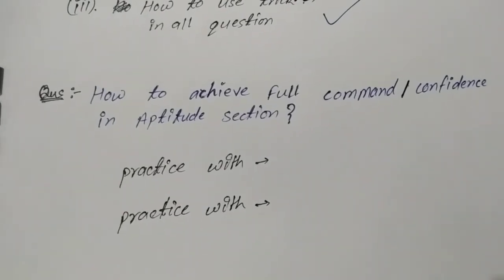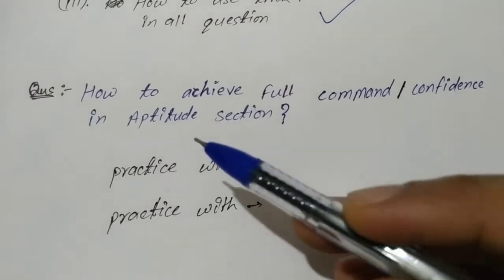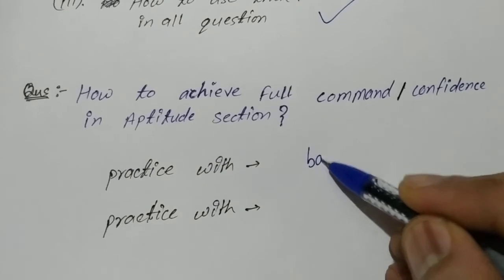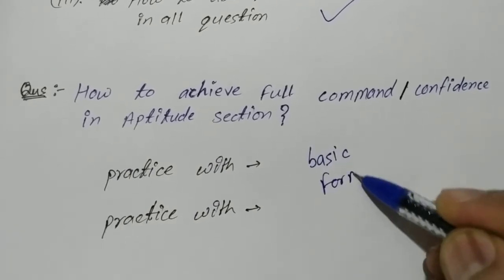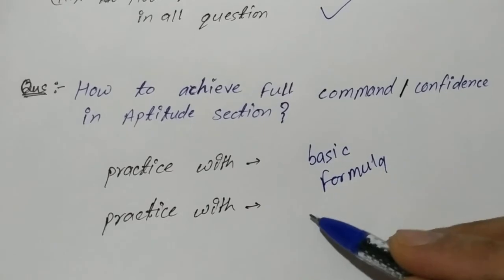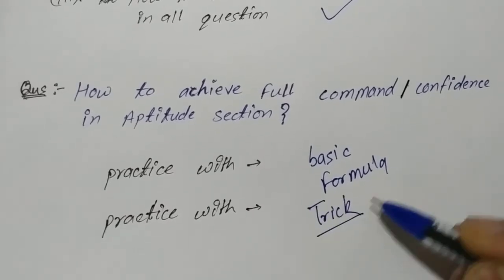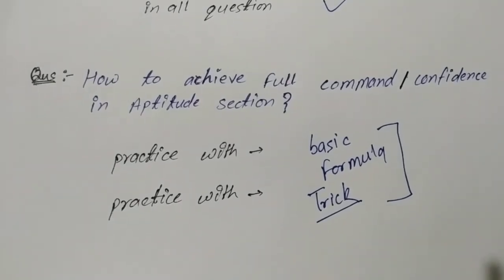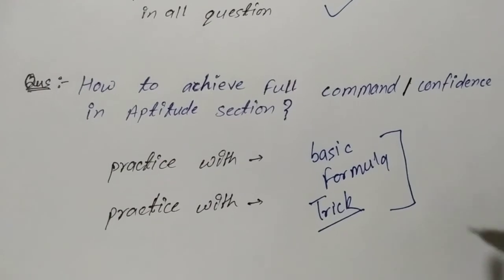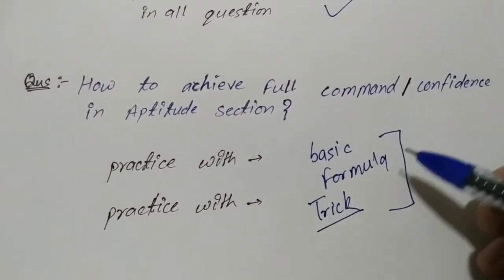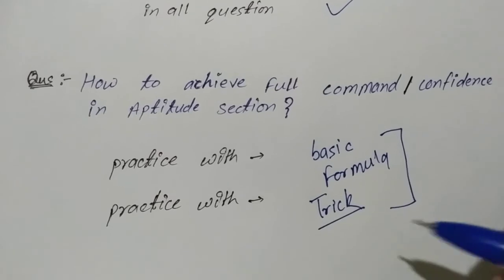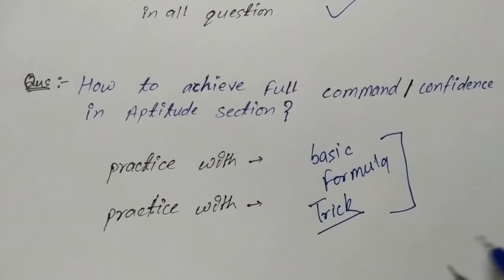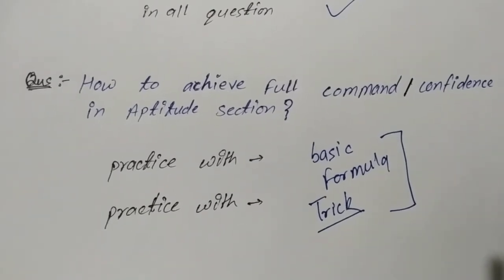The next question: how to achieve full command and confidence in the aptitude section. Look, there are 2 steps. First step, practice with basic formulas. Okay, then practice with tricks. These two steps are enough to give you confidence in that particular chapter. You can follow these steps, and by completing them you can achieve good marks in that particular section.